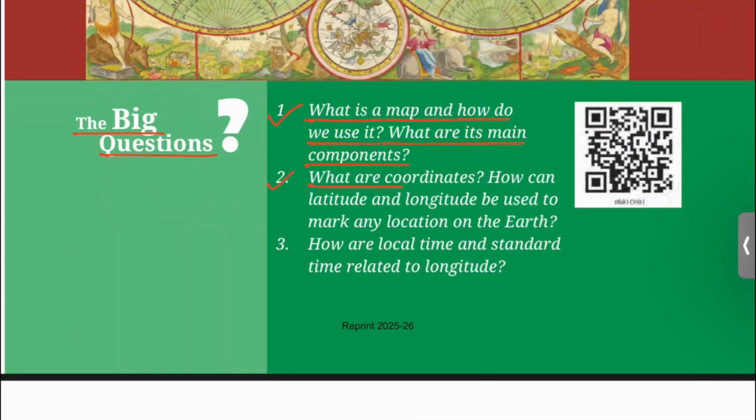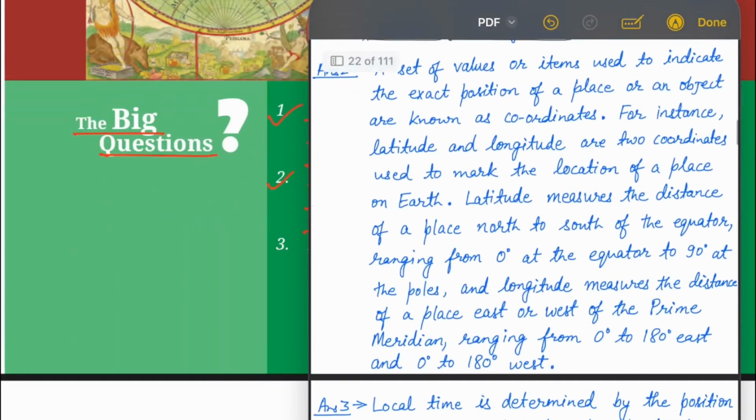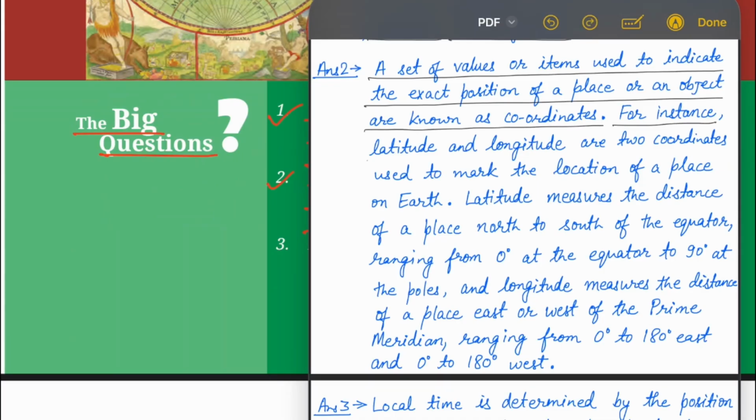2. What are coordinates? How can latitude and longitude be used to mark any location on the Earth? You can write the answer like this. A set of values or items used to indicate the exact position of a place or an object are known as coordinates. For instance, latitude and longitude are two coordinates used to mark the location of a place on Earth.